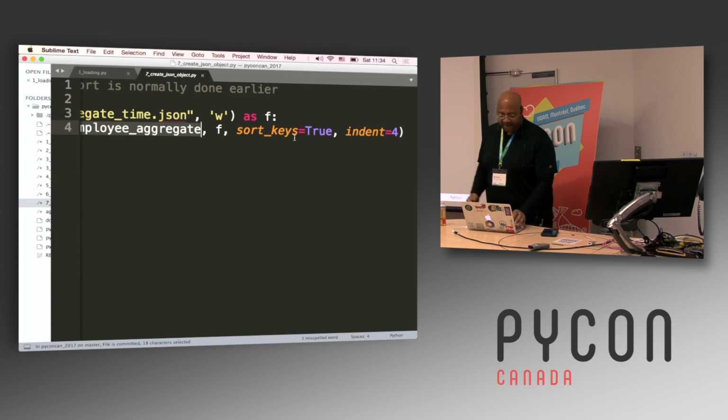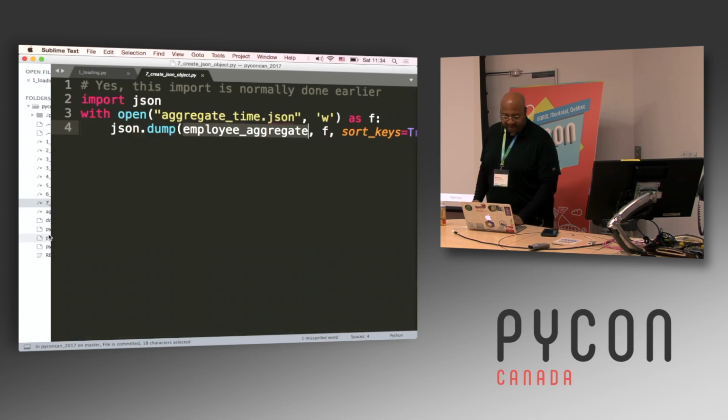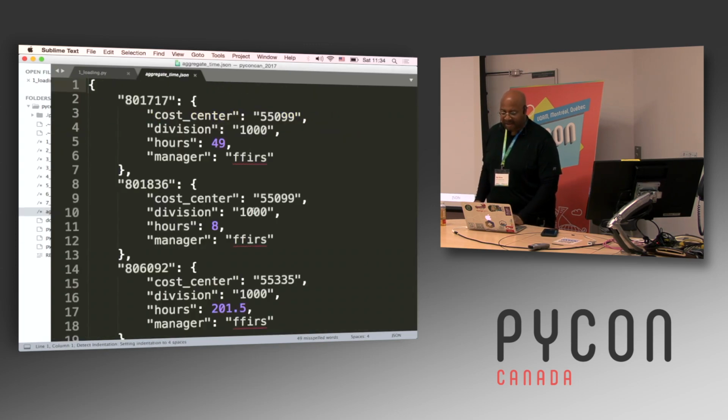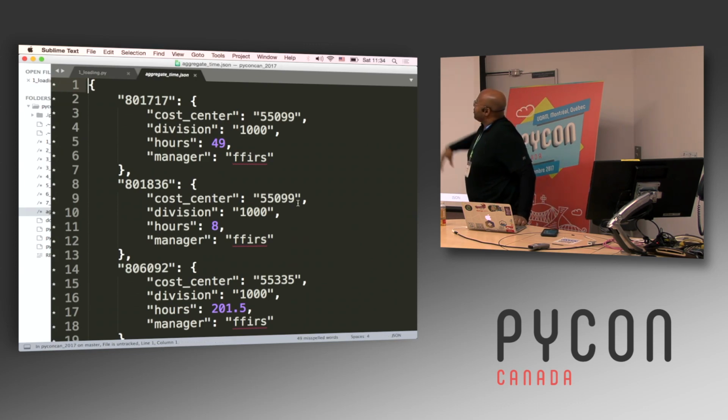And so that was the last step. And so I've taken that object and I've dumped it out here. So now I have this JSON object. And this is sort of what it looks like. And so you can use this for whatever other purposes you might have. If you needed to configure some sort of an application, you can do that.